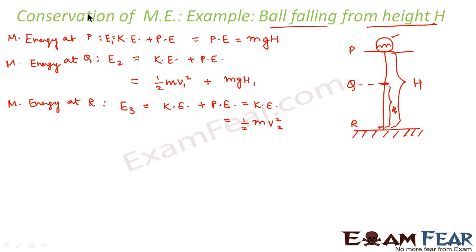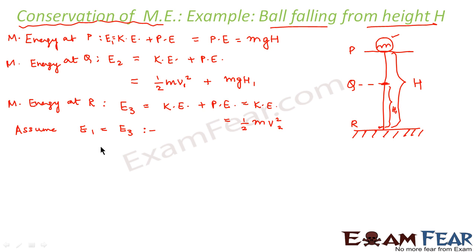Correct. Now what we'll do is, in this case we want to prove that the mechanical energy remains constant at all the points. That means we want to prove that E1, E2 and E3 are equal. So we will prove it in the reverse way. Let us assume that E1 is equal to E3.